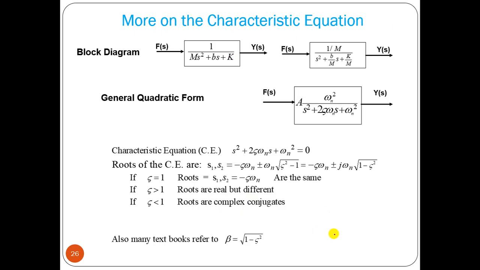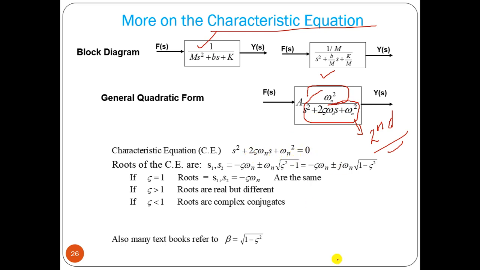Now, if the characteristic equation is second order, what will happen? If this is the system, we can take out a common factor, and that provides the second order equation, which is written as s square plus 2 zeta omega n s plus omega n square.